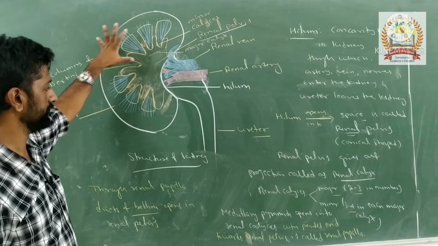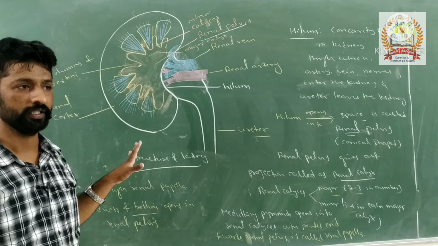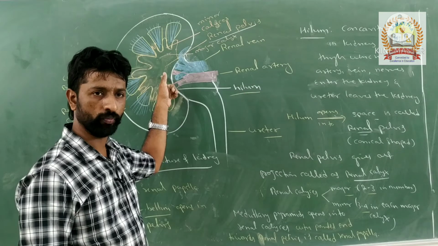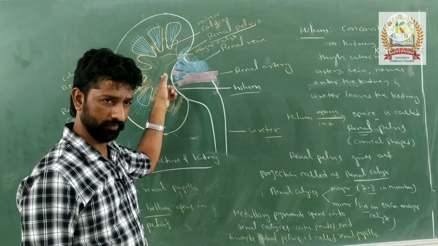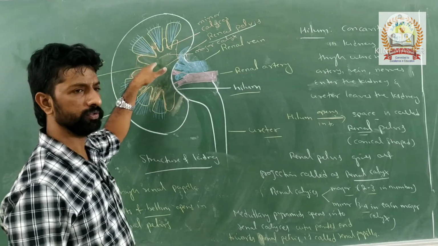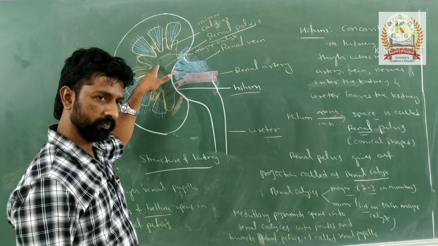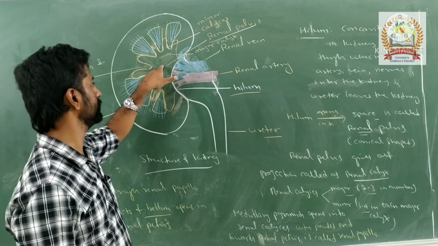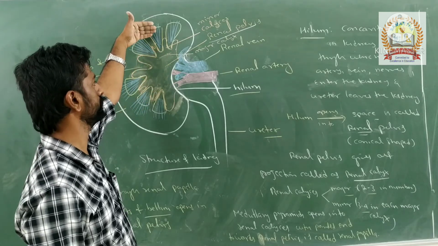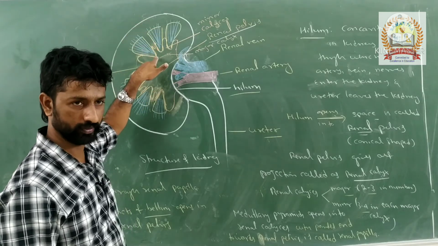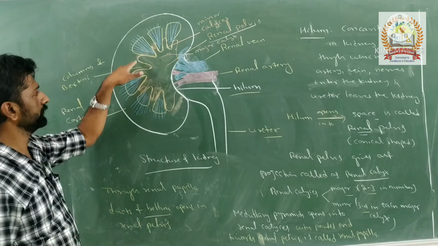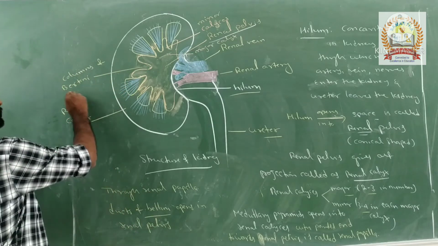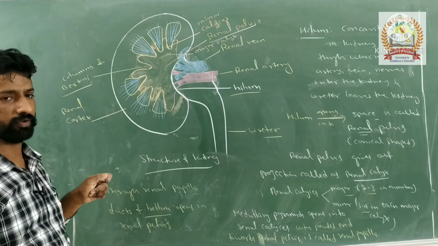So this is the internal structure of the kidney. Any doubt in this one? Remember, what are the structures which enter through the hilum? It opens as a renal pelvis. The renal pelvis is divided into major calyx first, then into the minor calyces. Into the minor calyces, what opens from the medullary region? Medullary pyramids open. In between the renal calyces, the cortex extends, and the extensions of cortex are called columns of Bertini.